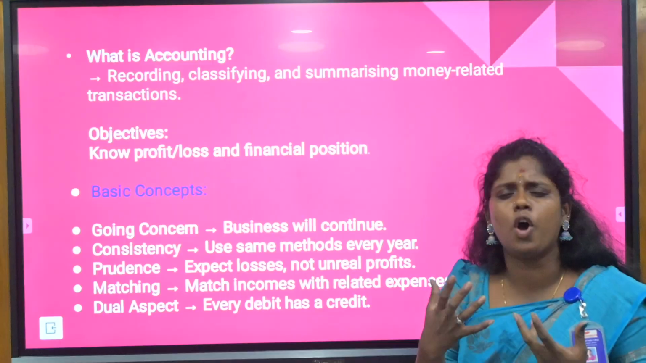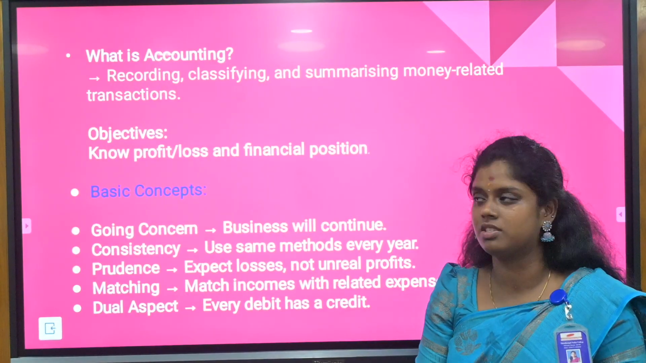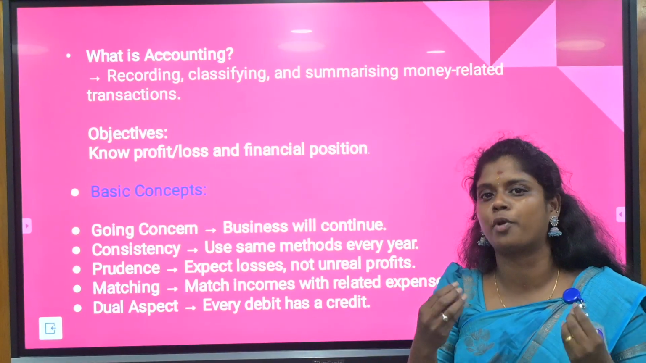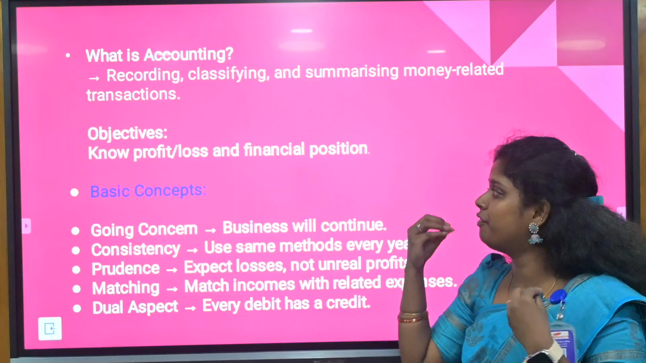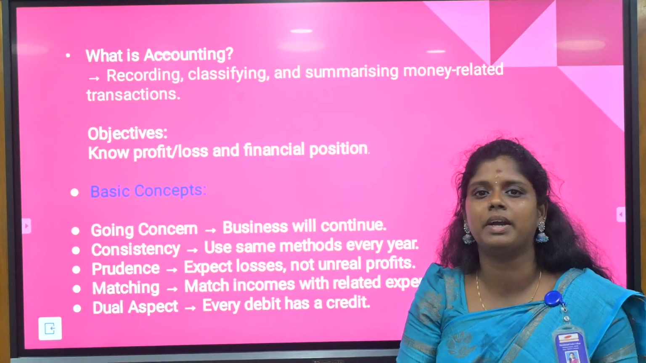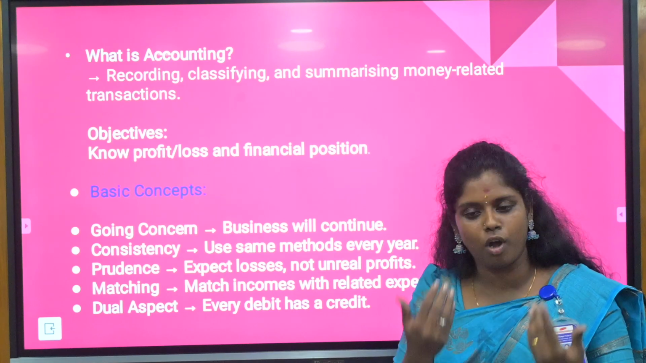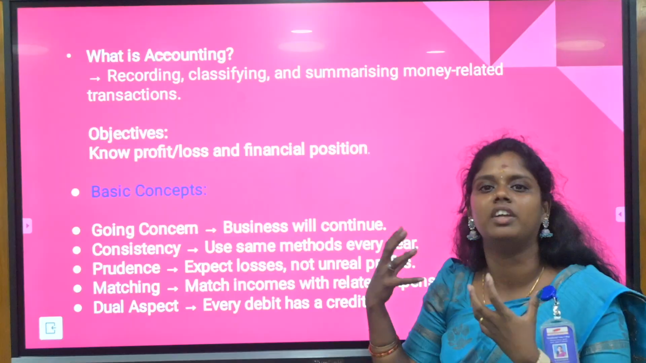What is the basic objective of why we are preparing the final accounts or the accounting process? The main thing is to know the profit or loss and the financial position. The financial position is nothing but you need to know where you are standing, what your company is all about, whether you are having profit or loss. To rectify the loss, you need to know the particular objective of the accounts.